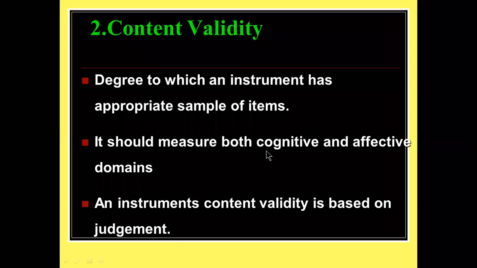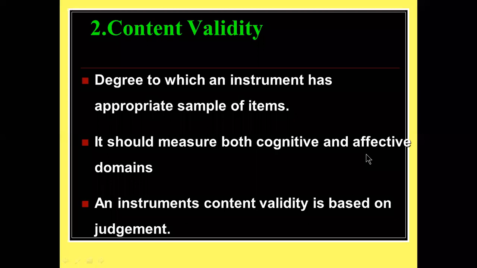It should measure both the cognitive, meaning thinking aspect, and the emotional aspect. Sorry, emotional is affective. Cognitive is judgment. Cognitive is judgment: how a person has an opinion about a product.